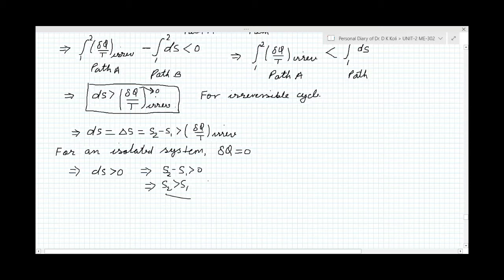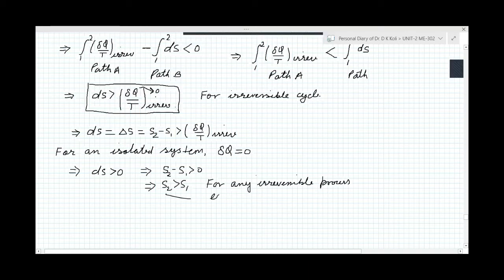We can say for any irreversible process, what is happening here? Entropy increases, or entropy will increase for any irreversible process, which is here from 1 to 2.